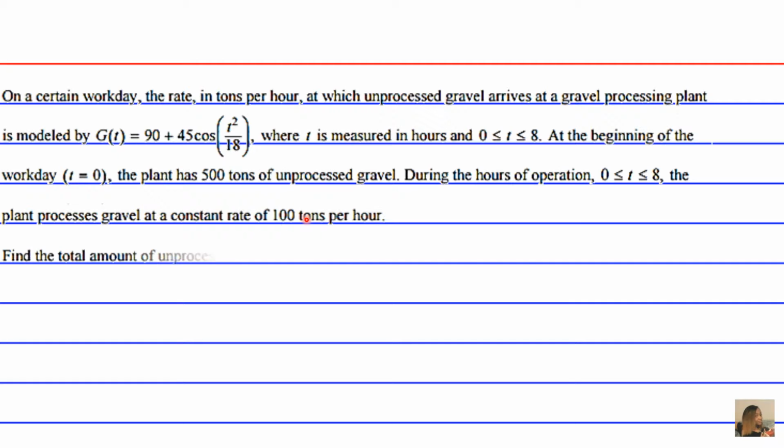Find the total amount of unprocessed gravel that arrives at the plant during the hours of operation on this workday. I'll give you a moment to think about your answer. It's really straightforward.